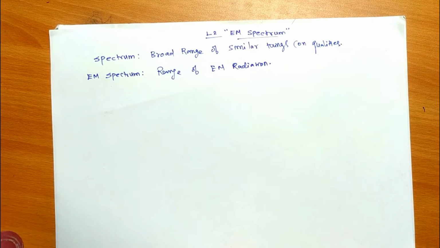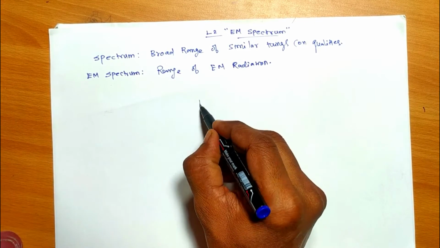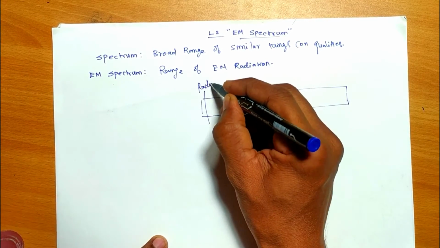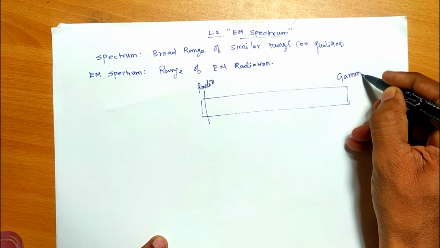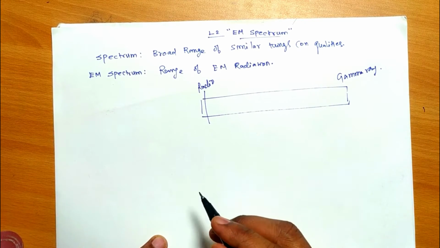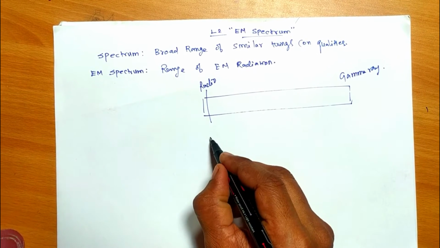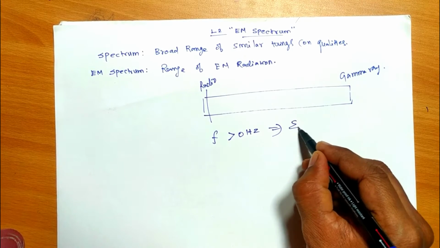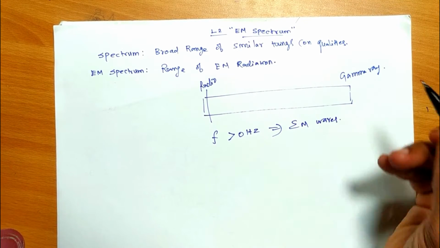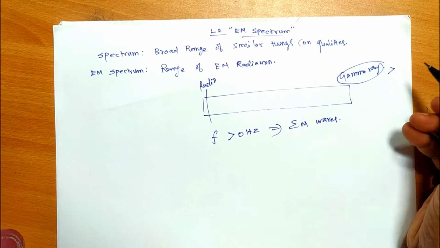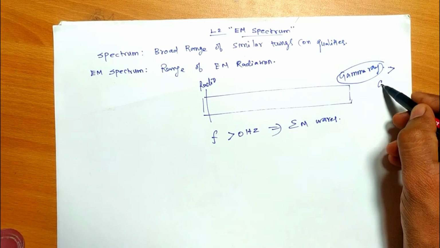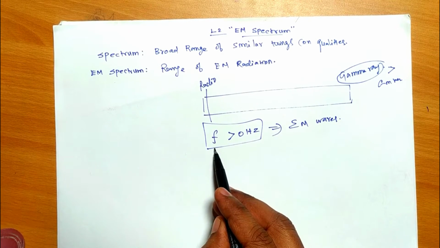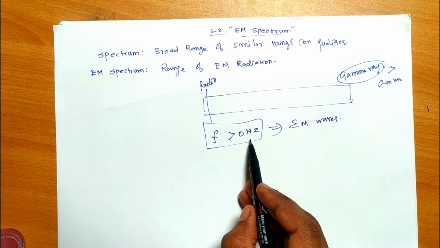So according to me, what about the waveform? Actually, in the spectrum, scientists have given names from radio wave to gamma rays. But to me, personally, what I believe is that whatever the signal whose frequency is above 0 hertz, all the signals are called electromagnetic waves. And similarly, beyond this is also called EM waves. So simply, a signal which has greater than 0 hertz is also called an electromagnetic wave.